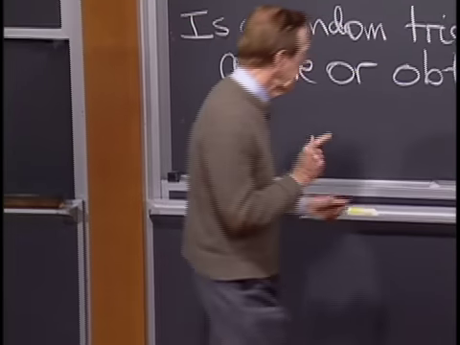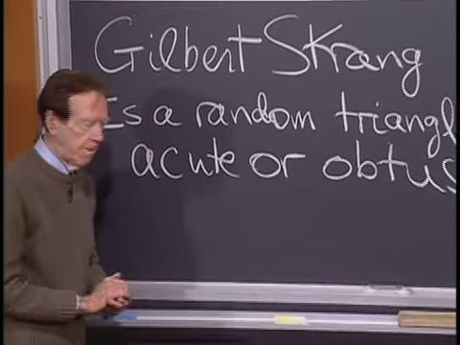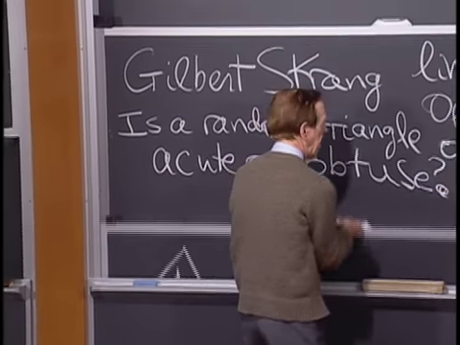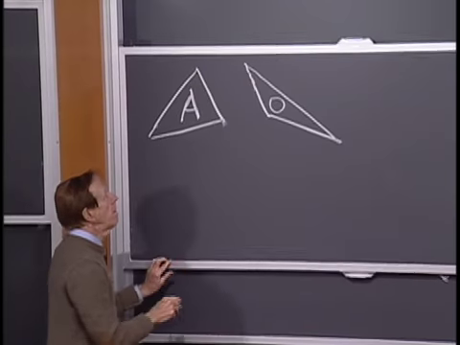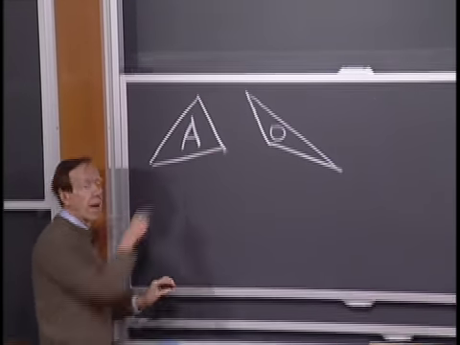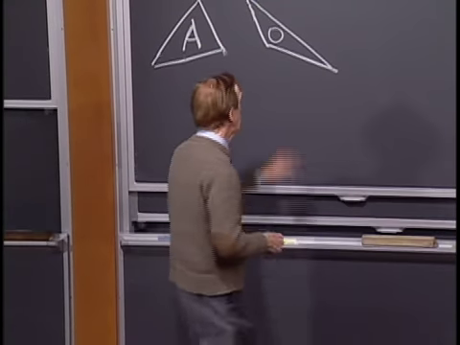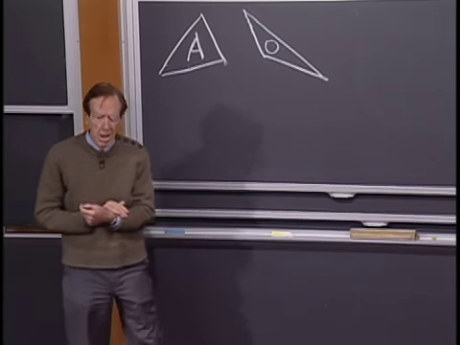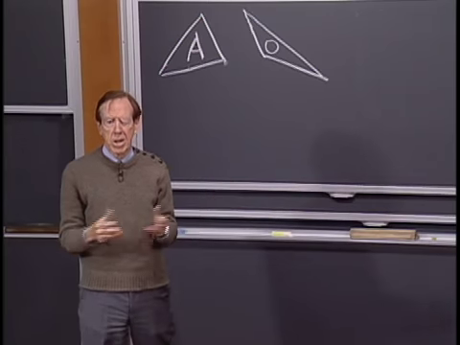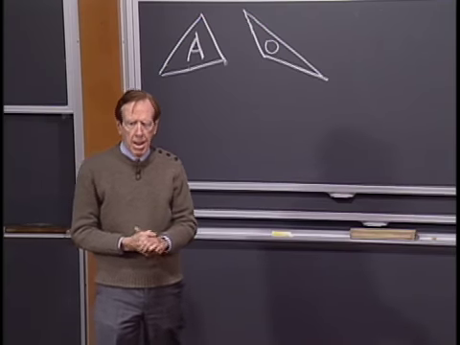Well, first let's remember what those words mean, acute or obtuse. So here's a little picture. There's an acute triangle. All the angles are below 90 degrees, less than 90. Here's an obtuse triangle where one of the angles is larger than 90. And I guess my question is, which one is more common, which one is more likely?